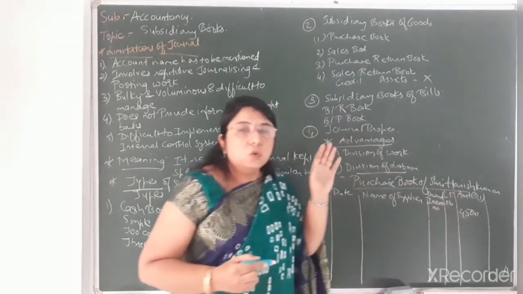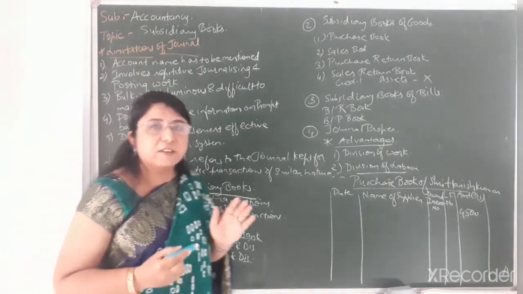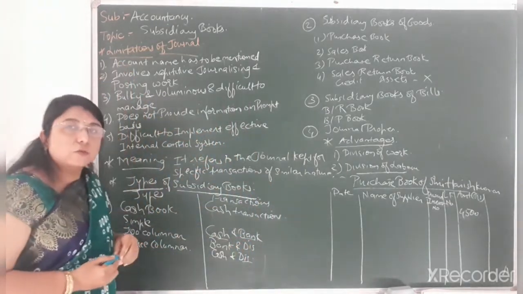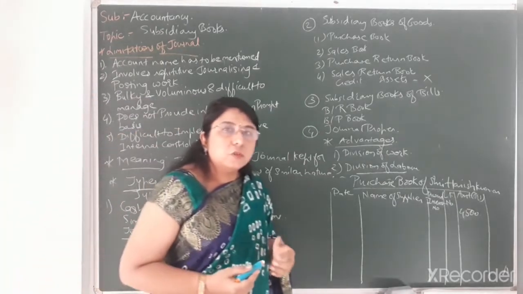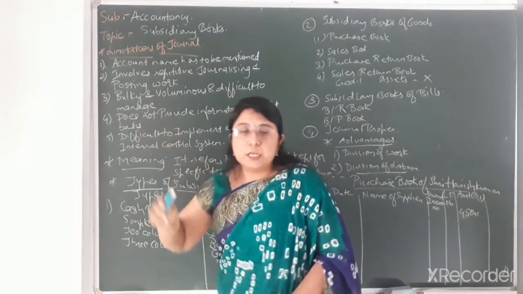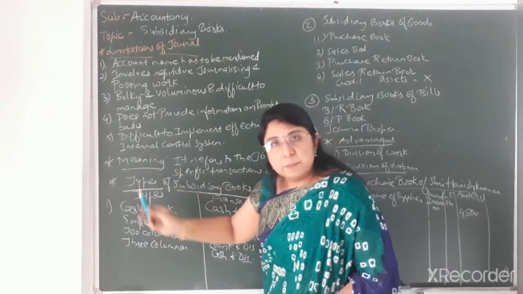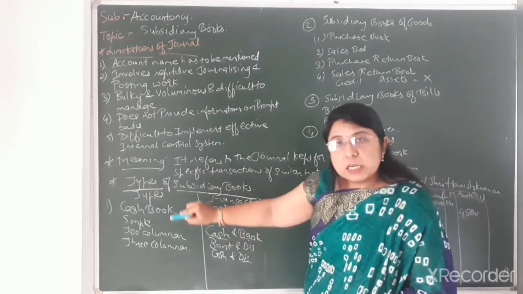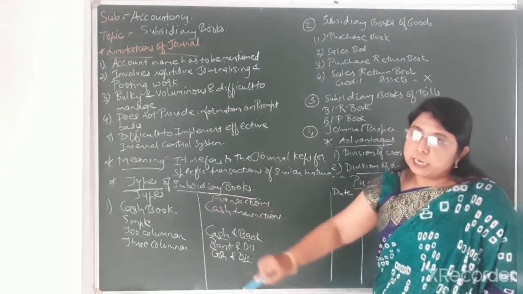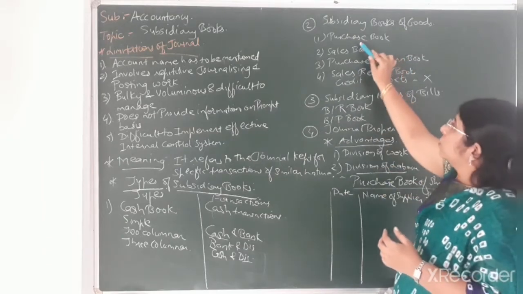Okay students, that's all for today. Let us have a quick revision of the topics we have studied in this video lecture. First, the limitations of the journal book. To overcome those limitations, we started preparing subsidiary books. We understood the meaning of subsidiary books, then the different types of subsidiary books: cash book and its subtypes, and the subsidiary books for goods, in which we discussed 4 different types.